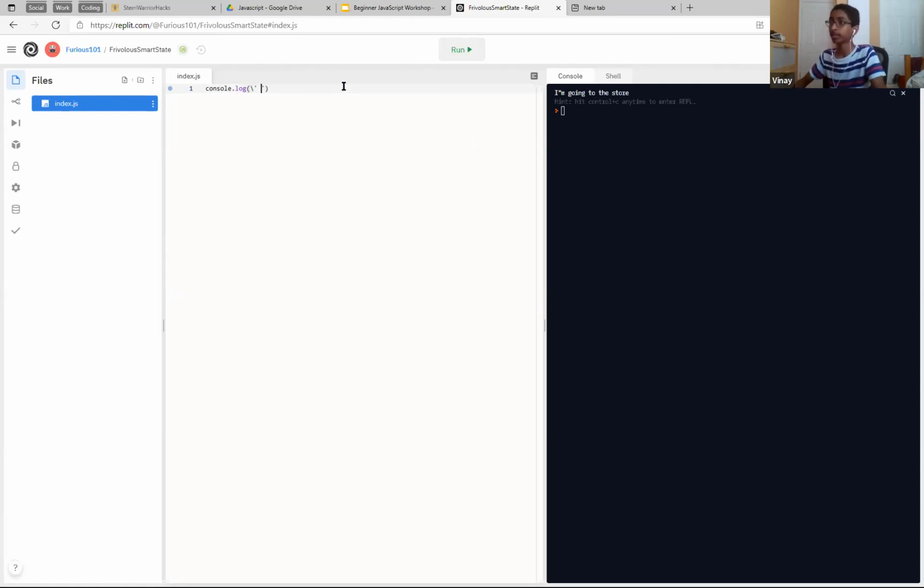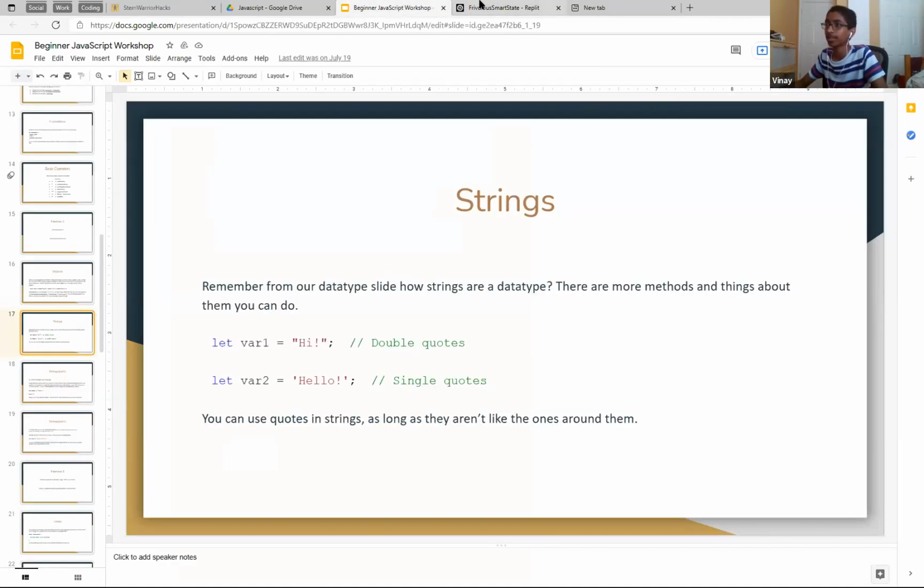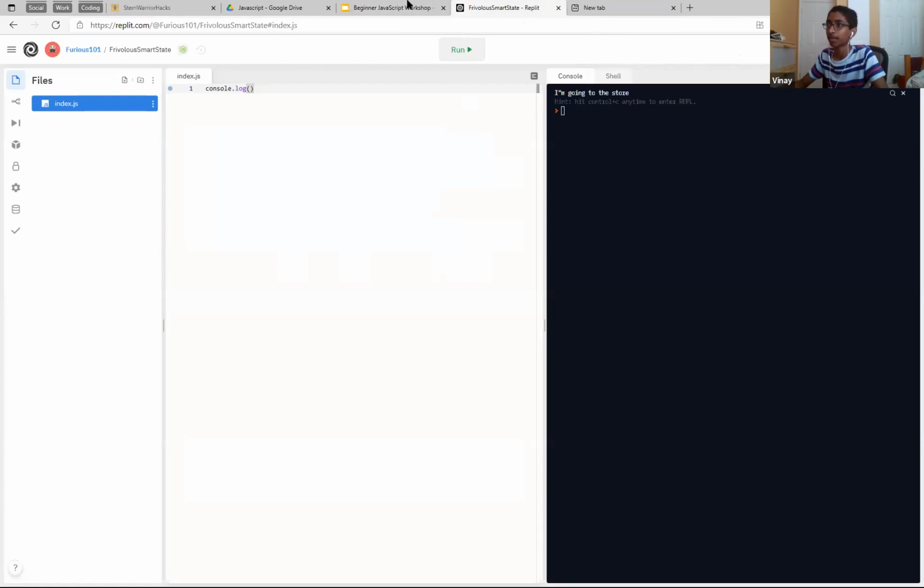We can do this too. We can escape quotes. So look, we can escape the single quotes, and yeah, you can also escape an escape character if you wanted to type a backslash, but yeah.